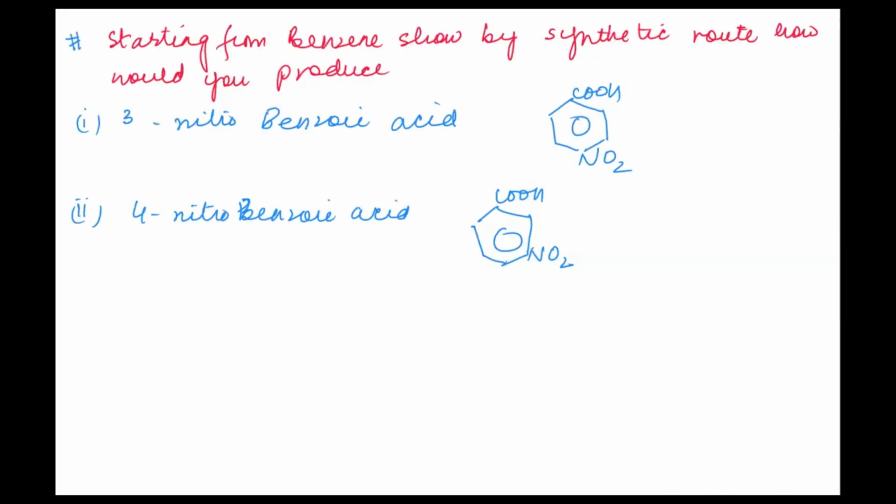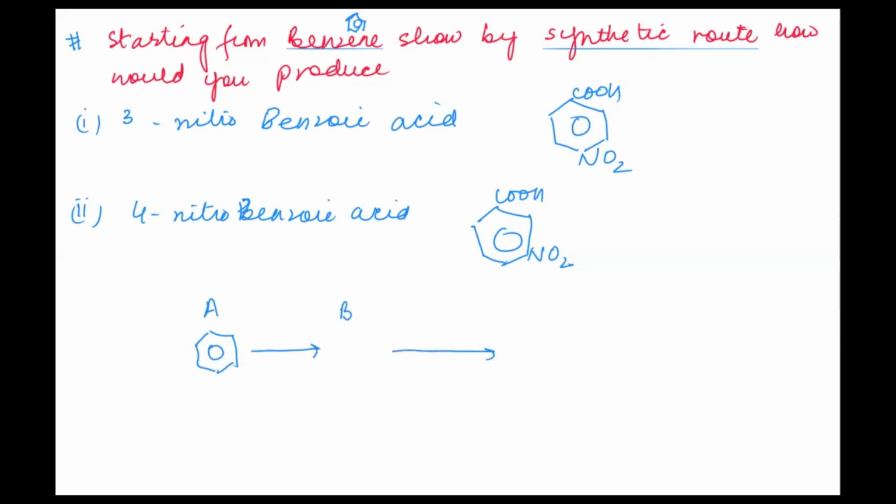The question is that starting from benzene, you have to show by the synthetic route. Synthetic route means the A substance is going to be benzene, and starting from it, you have to transform by making any intermediate.